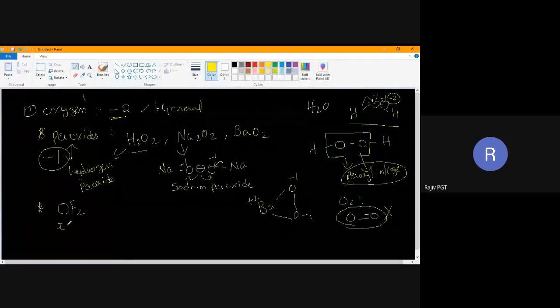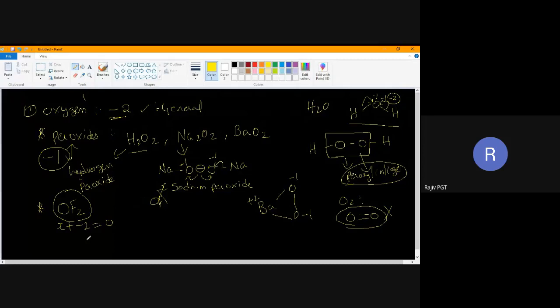X plus, each fluorine is -1. How many fluorines are there? 2. So it will become -2 is equal to 0. Why have I written 0? It means it does not have any charge. It's a neutral molecule. How do you know it's a neutral molecule? If I write OF2 with a -2, then it is not neutral. This is neutral. If it is a neutral molecule, I'll equate it to 0. So X is equal to, this 2 will go that side, X is equal to +2.